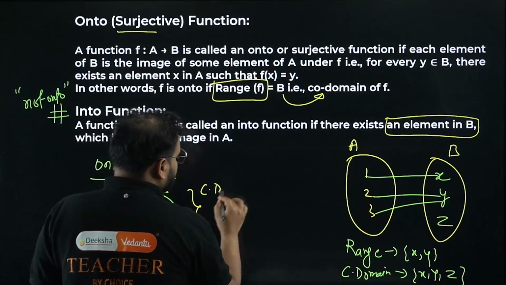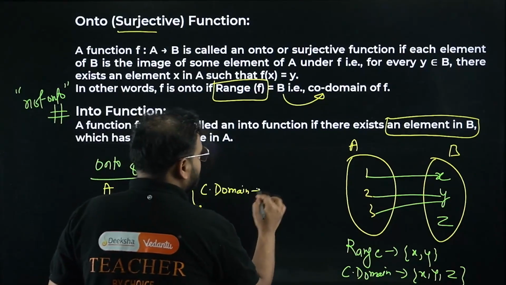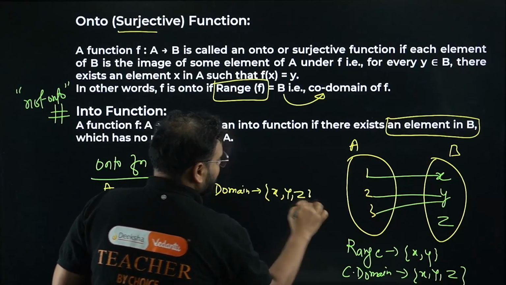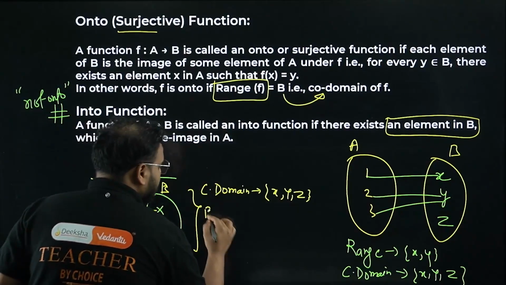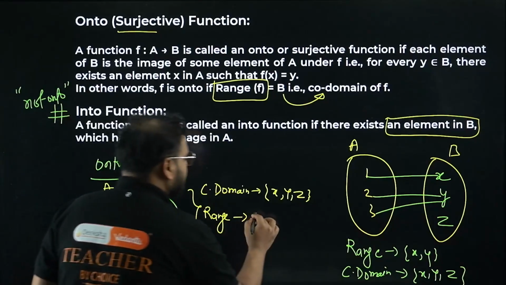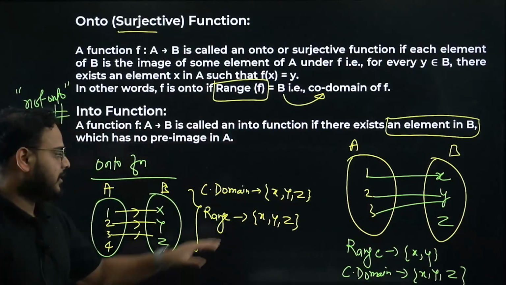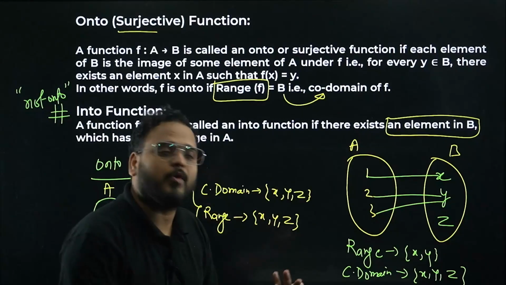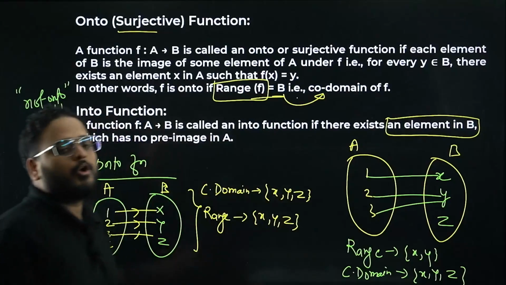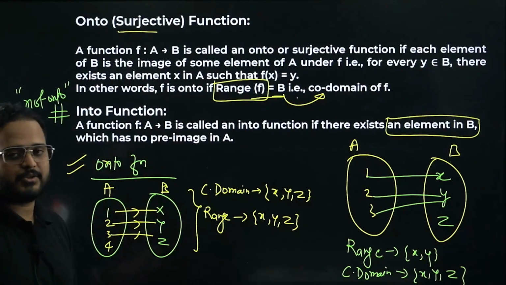My codomain in this case, which is set B, is nothing but X, Y, Z, and at the same time I have the range also. What is the range, sir? X, Y, Z. And aren't they equal, dear? They are actually equal. Range and codomain are equal. Whenever we say range and codomain are equal, it means it is an onto function. I hope this makes sense to you.